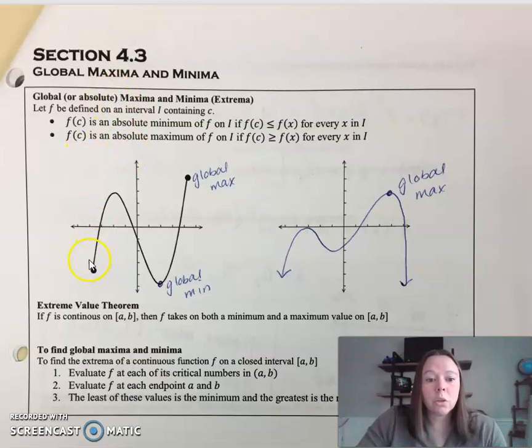So if you are on a closed interval, and that's what the Extreme Value Theorem states, if you're on a closed interval and the function is continuous on [a, b], you are guaranteed a global max and a global min, and you might have more than one. Now, when you're on an open interval like this graph, you can see you don't have a global min, but you do in fact have a global max. But the key thing is the global max is the highest and the global min is the lowest within that interval.